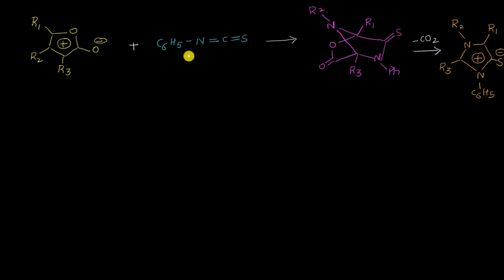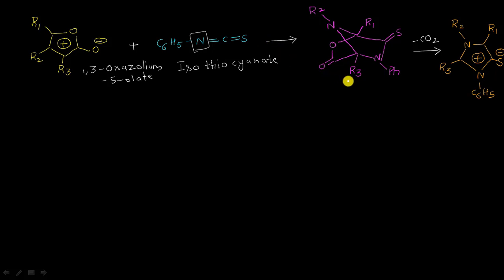Okay, and you can see here the nitrogen is coming first, so definitely it is something iso, and because of the presence of this sulfur here, this will be a thio, the thiocyanate. Okay, so it is an isothiocyanate, and on this side I am having my mesoionic, that is the 1,3-oxazolium 5-olate molecule.